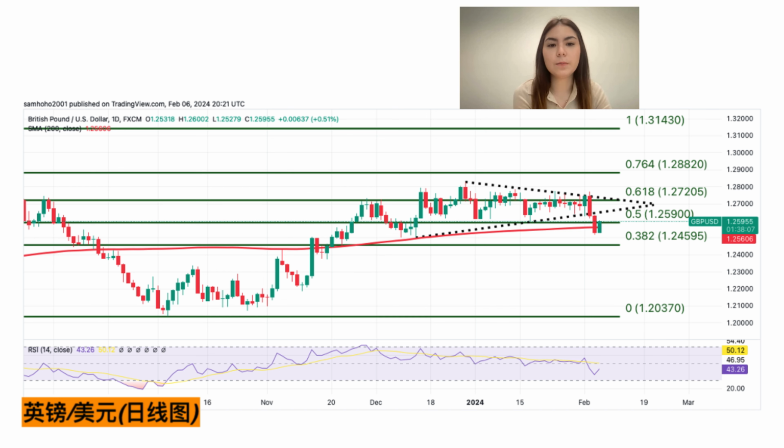Technically, the pair fell below the 200-day moving average of 1.2560, with potential downside targets at 1.25 and 1.2468. The resistance levels are at 1.26 and 1.2675. A trading suggestion advises going long on GBP before 1.2580, setting a stop loss at 1.2560 with targets at 1.2630 and 1.2640.